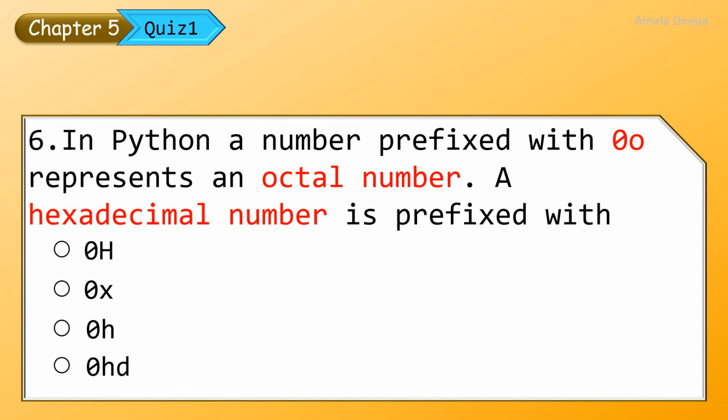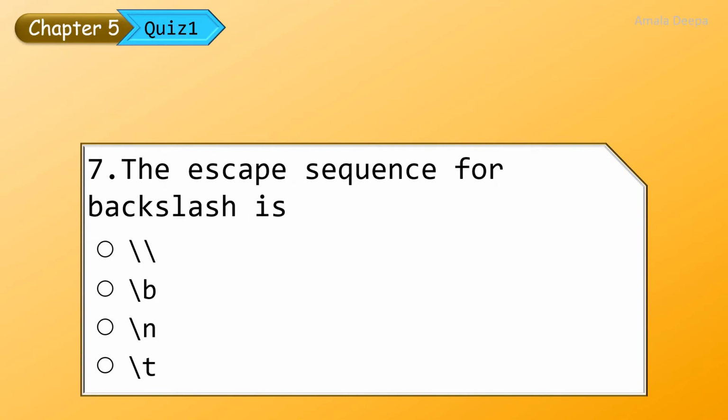In Python, a number prefixed with 0o represents an octal number. A hexadecimal number is prefixed with 0x. The escape sequence for backslash: a backslash is prefixed with a backslash, because backslash is the escape character. So the answer is double backslash.